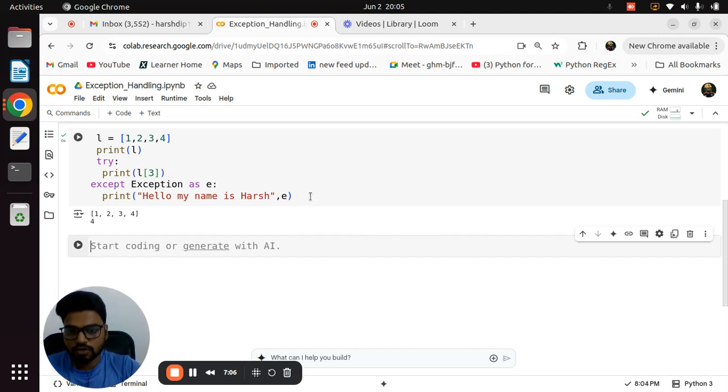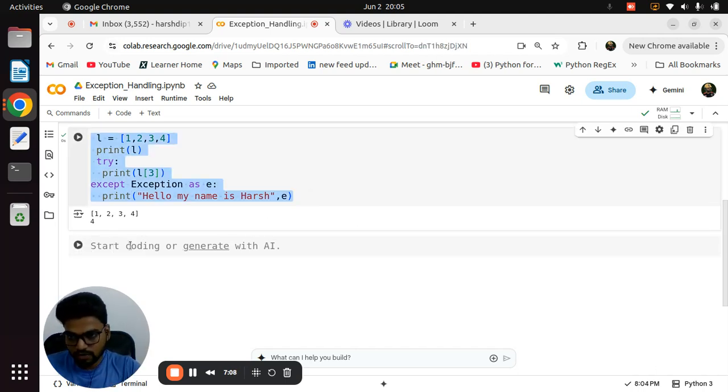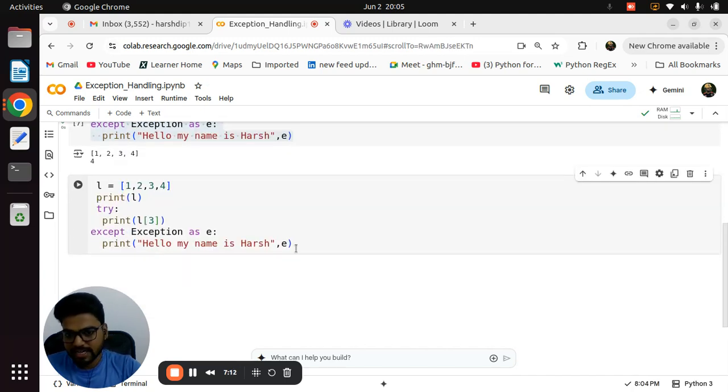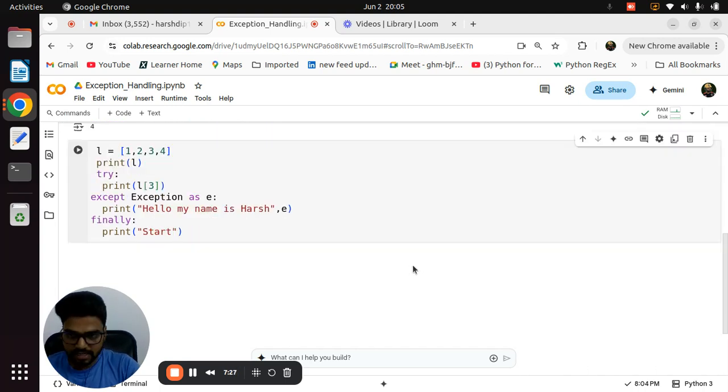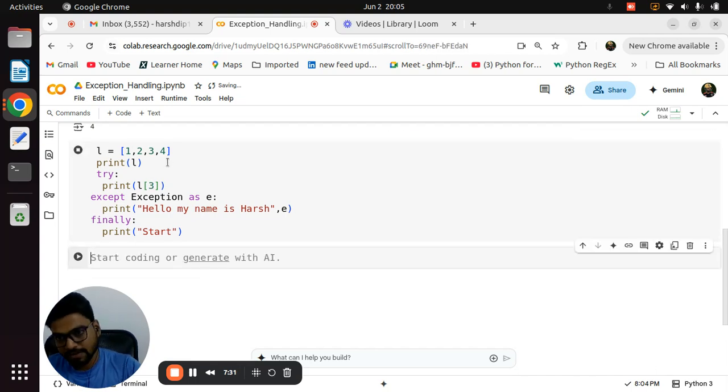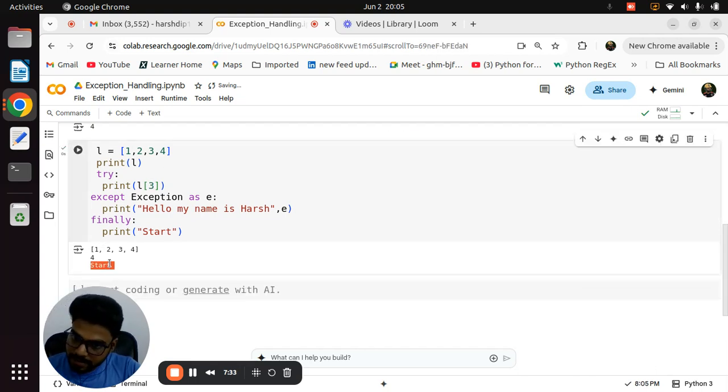Now the third most important keyword that is very useful in exception handling is called finally. The name itself suggests it: finally. It doesn't care, it is always executed. Whether your try block is executed, or your except block is executed, it doesn't care. Okay, now see, if I run that code, everyone knows L of 3 will give the output 4, but if you look at the output, it also prints the star. Why? Because we wrote it in a finally block.